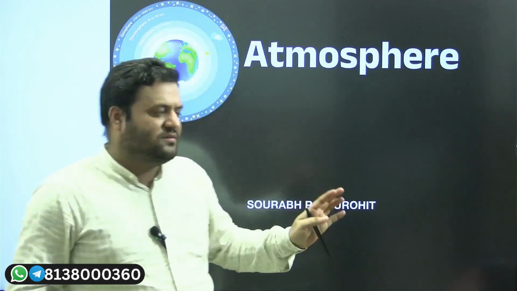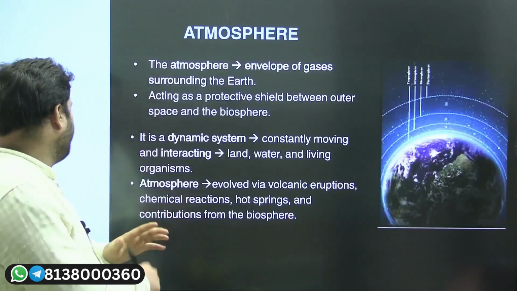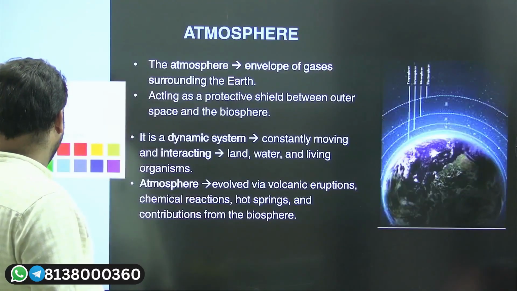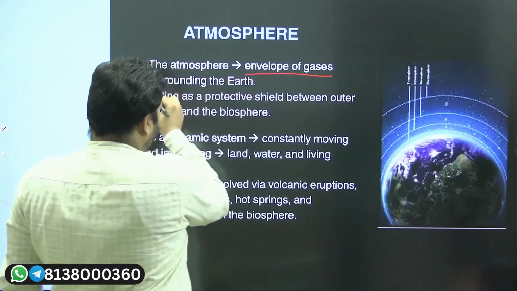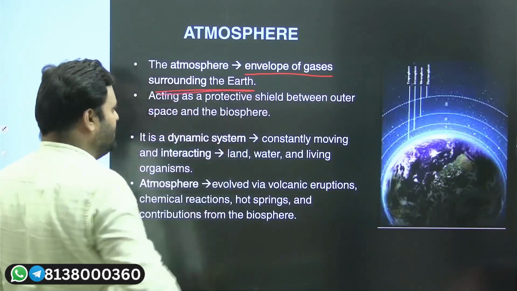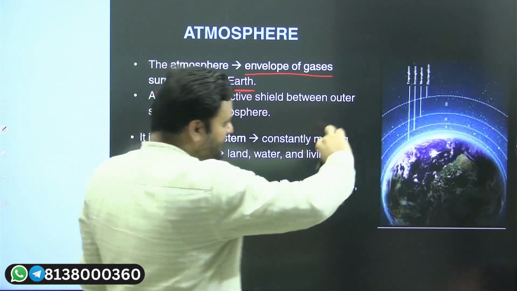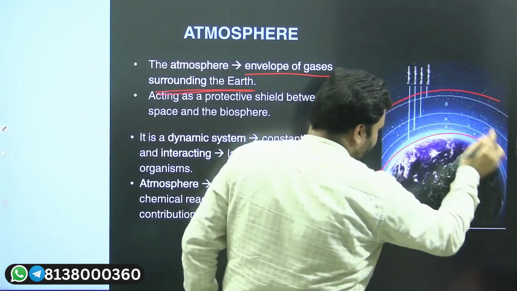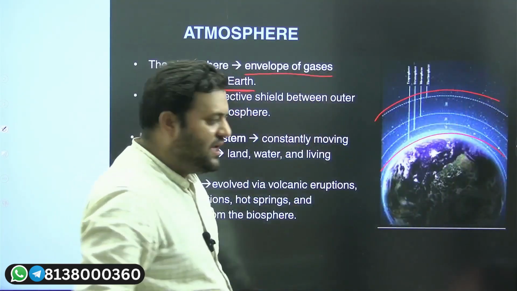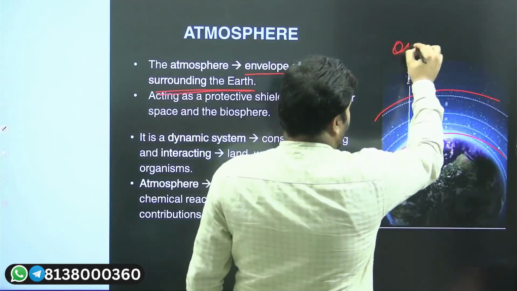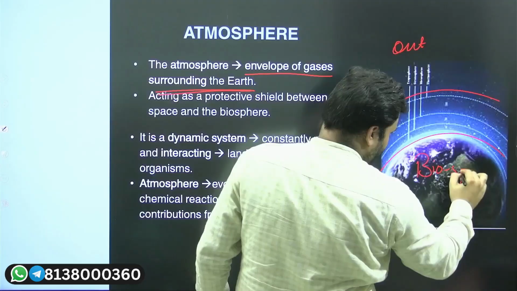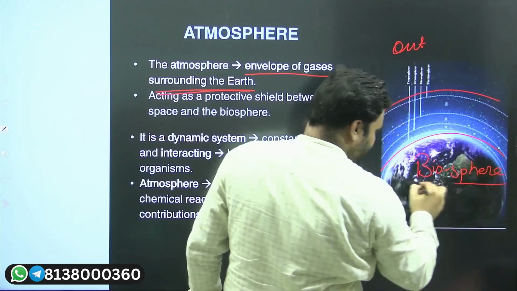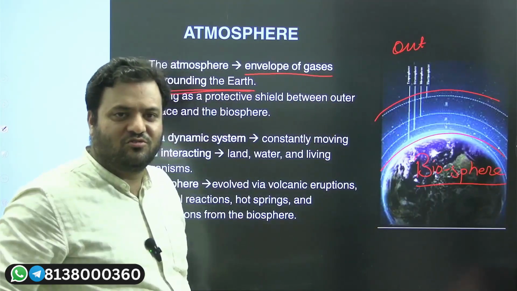Moving ahead, atmosphere means the envelope of gases surrounding the earth. And this envelope of gases is acting like a protection shield. They are protecting the biosphere, that means where the living organisms reside.